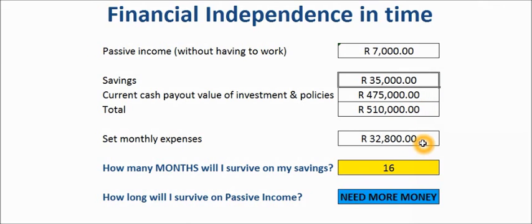Your monthly expenses according to our population is 32,800, which means if you had to live on your savings alone, you would survive 16 months. But if you want to live on your passive income, which means you will be financially independent indefinitely, you can't do that because your passive income is 7,000, you need 32, which means you need more money. The moment that this one is the same as, or more than this one, then this will change to say indefinite.